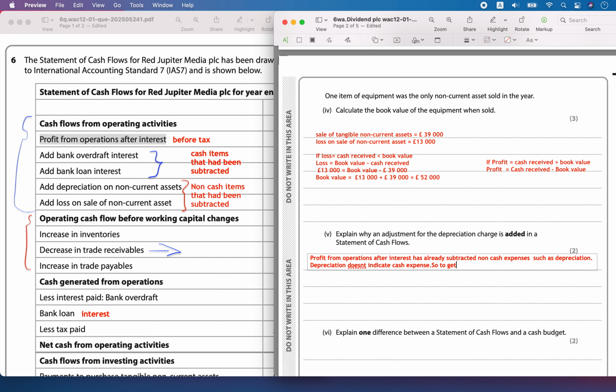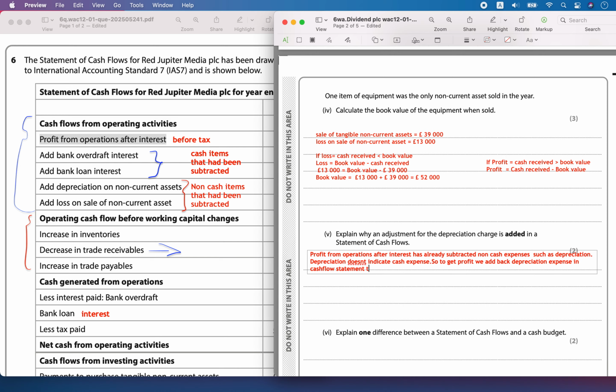So to get the profit, we add back the depreciation expense in the cash flow statement, to profit, and calculate working capital changes to get cash from operations. Why do you want to do all this?